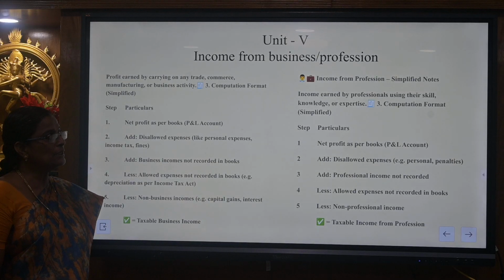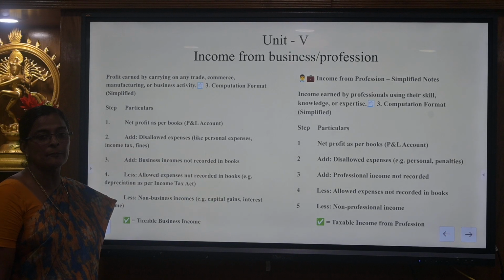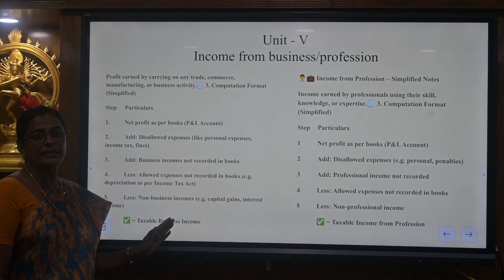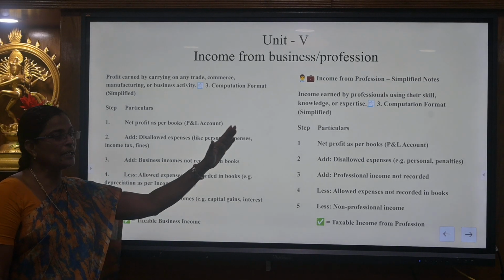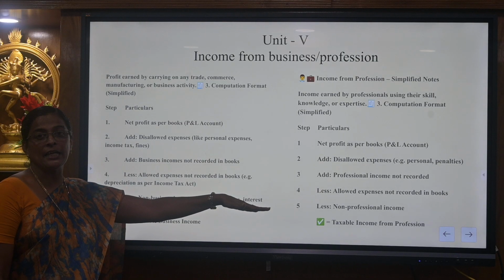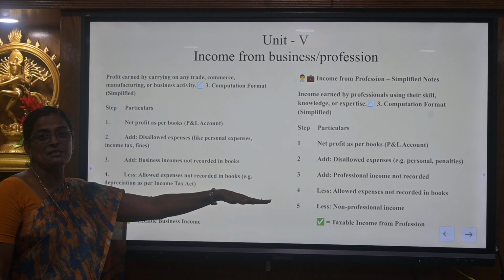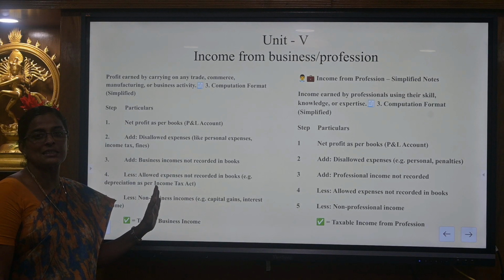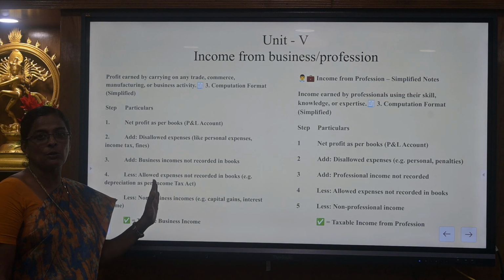And the last one is income from business or profession. Income from business is taken from the profit and loss account. Income from profession is taken from the receipts and payment account. Under income from business, the profit and loss account is the base. Under the profit and loss account, inadmissible expenditure, or expenditure which is not related to the business, should be eliminated, and the income which is not related to business should be eliminated, and we arrive at the profit or income from business.